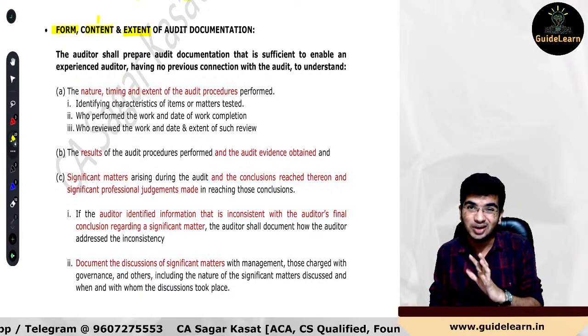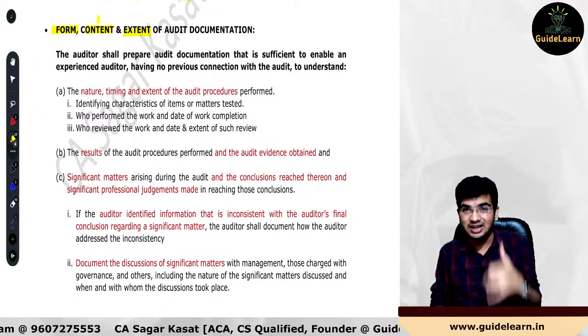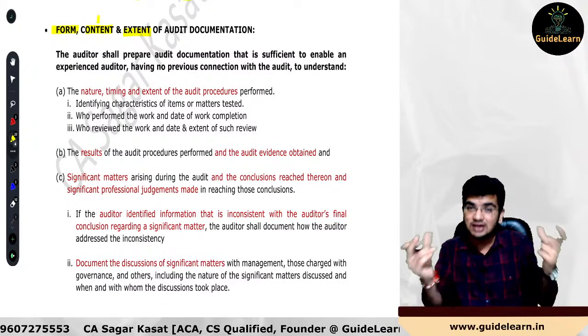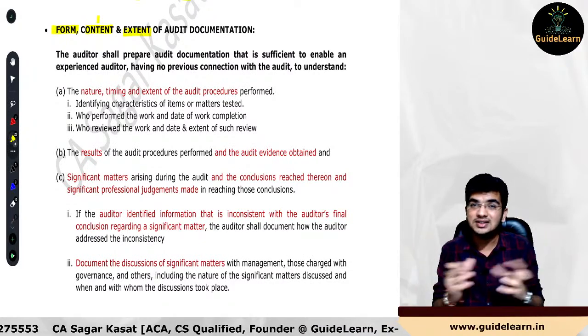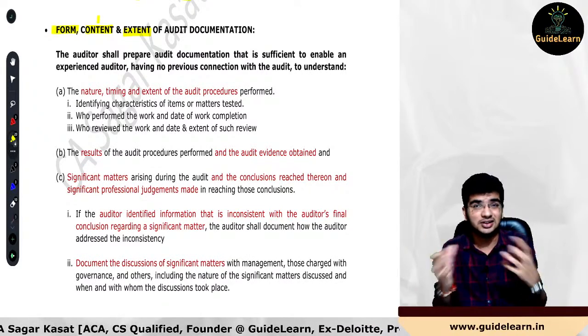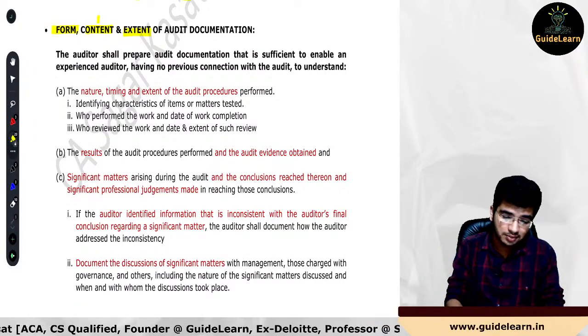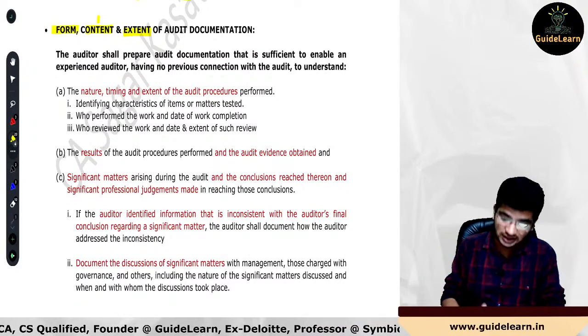Are you guys getting my point? So what is the level of your risk of material misstatement assessment, what are the other factors, nature of industry, nature of company, operations of the entity, control environment, a lot of other factors you have to consider in order to determine the extent of audit documentation. We'll come to that particular point later on as well.